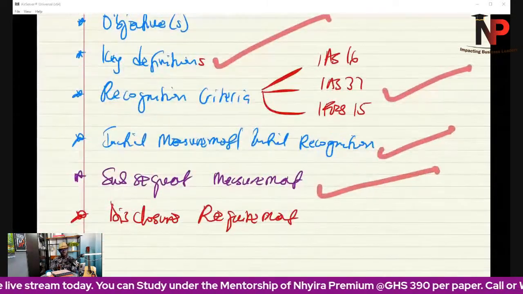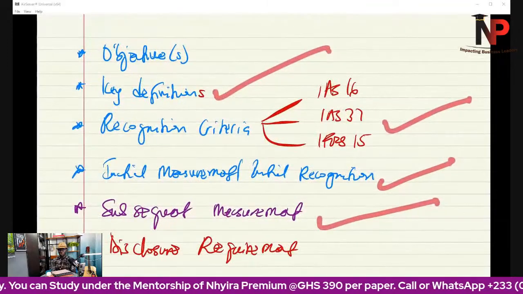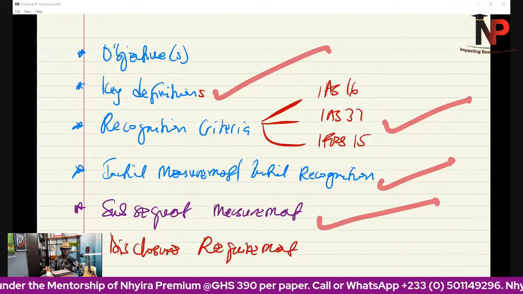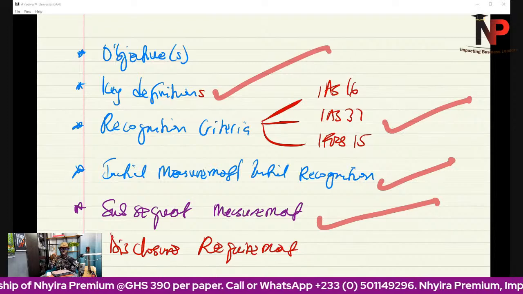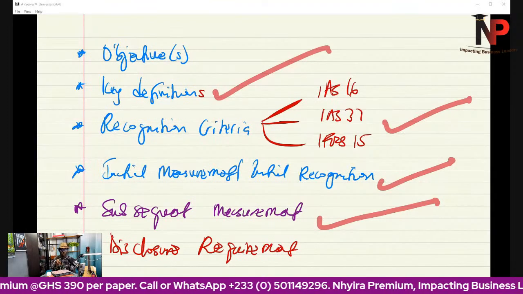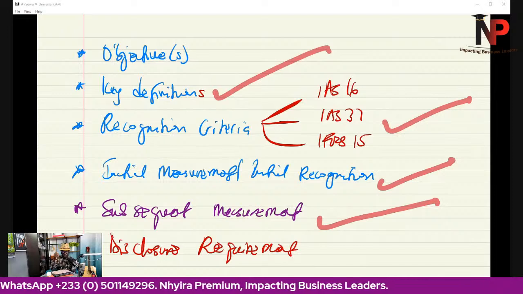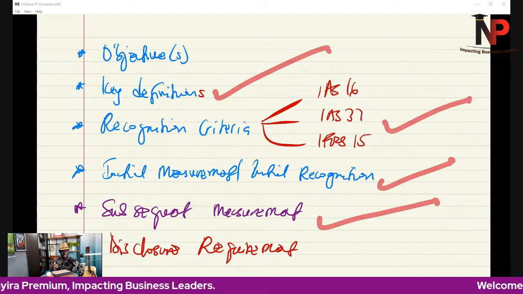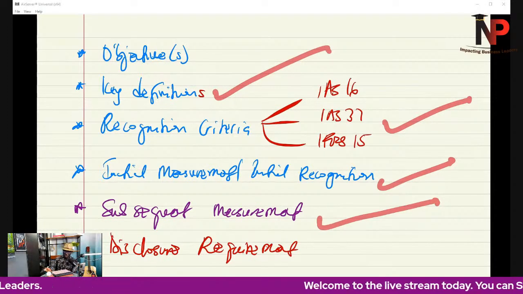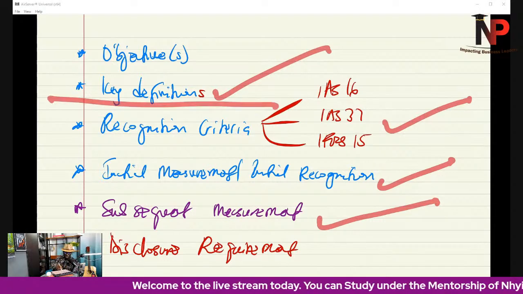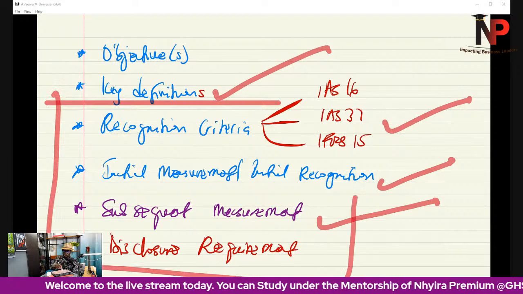Then I said, if you pick any accounting standard at all, other things being equal, you have to know about the objective of the standard, the key definitions that you have to be aware of, the recognition criteria for the item in the question, the initial measurement or initial recognition, and most importantly, subsequent measurement and disclosure requirements. And I mentioned that the examiner can throw you questions from the initial recognition down to the disclosure requirements.